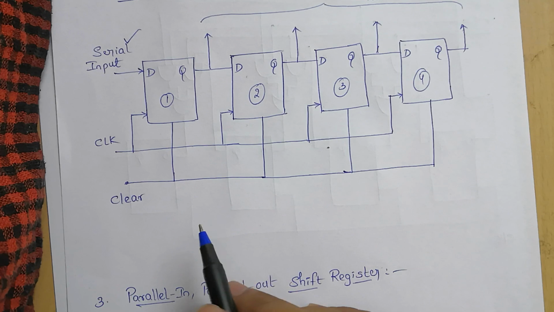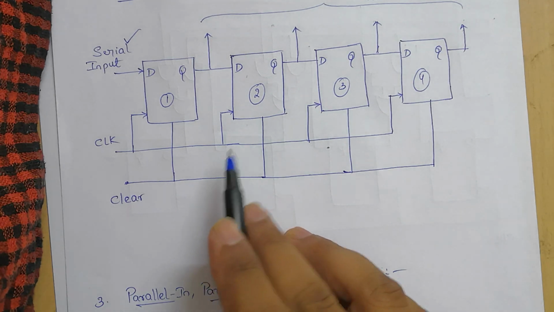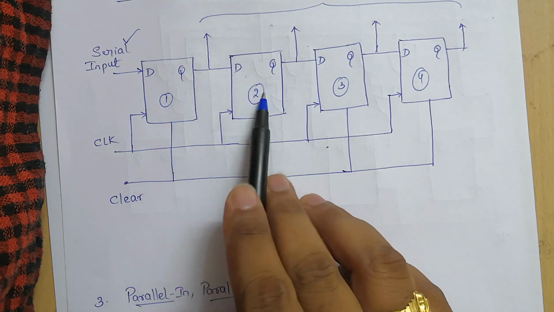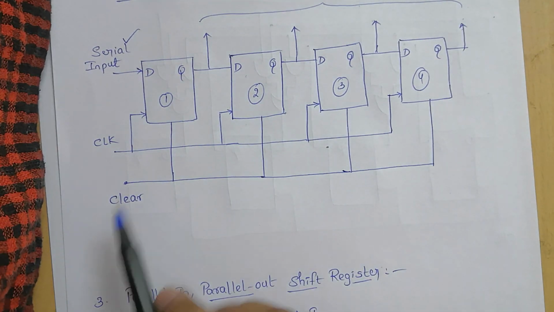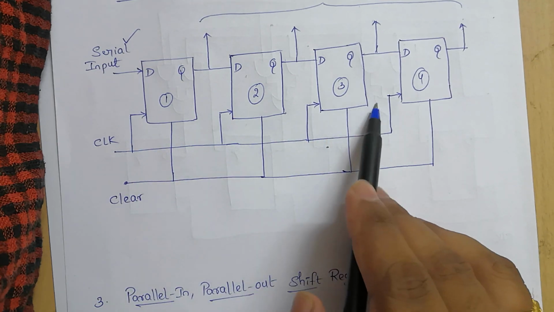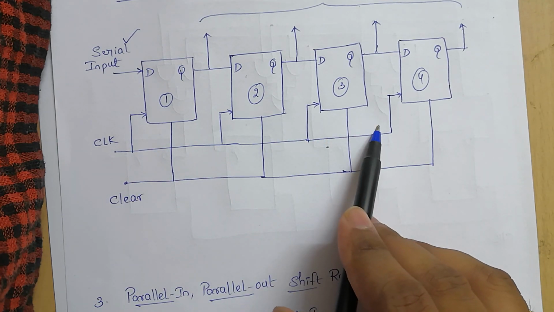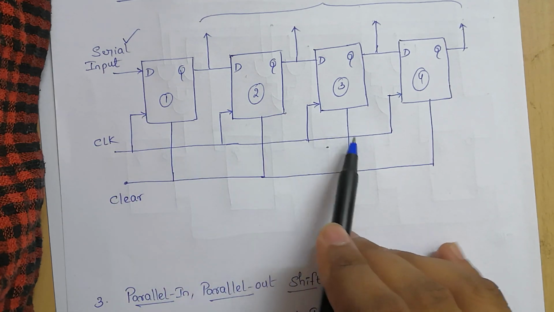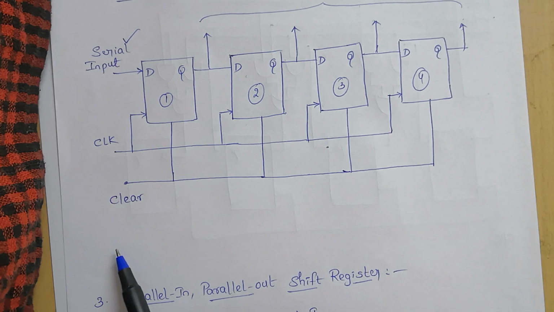The output of the first flip-flop is connected to the input of the next flip-flop, and so on. All these flip-flops are synchronous with each other, since the same clock signal is applied to each flip-flop.